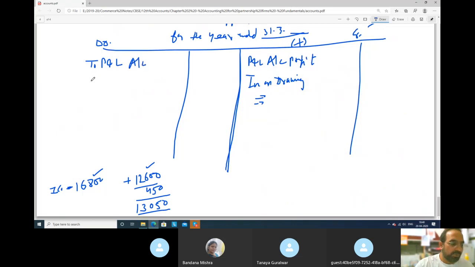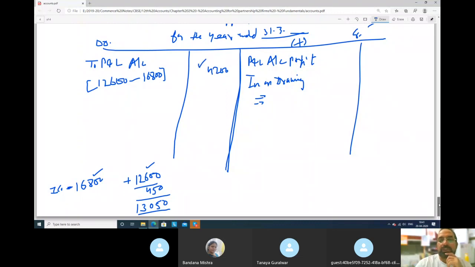So what you have in hand, you have how much? 12,600 profit, but compulsorily you have to pay how much? 16,800 to the partners. Means what? There is a loss. If we'll deduct 12,600 from 16,800, how much amount will come? 4,200 is the loss. This is the loss that partners have to share.